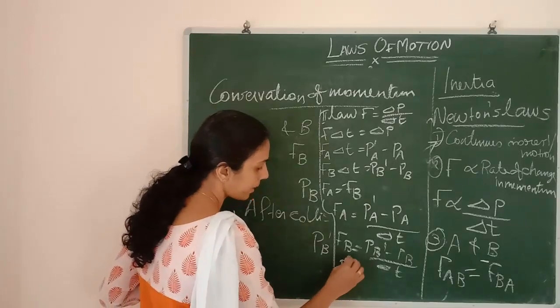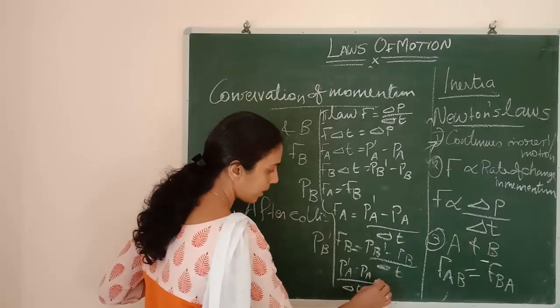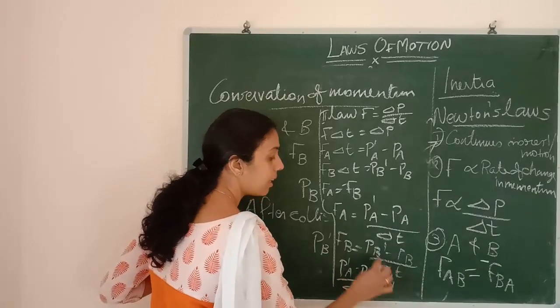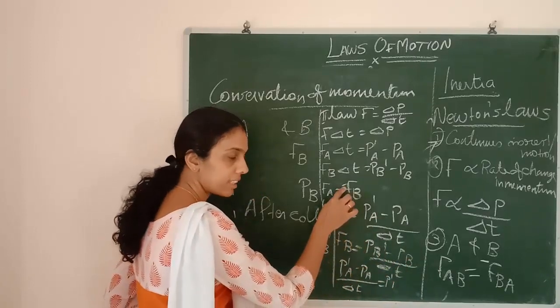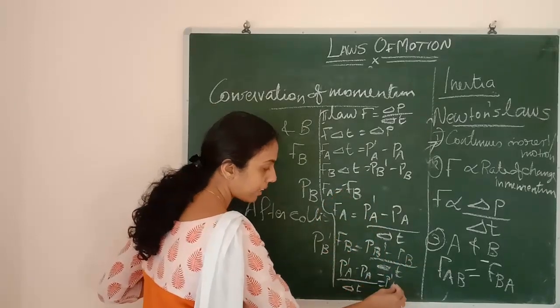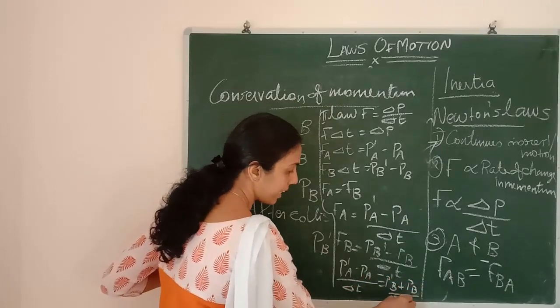That means P dash A minus PA divided by delta T equals P dash B minus PB divided by delta T into minus 1. This negative is there, right? So it will be minus PB dash plus PB divided by delta T.